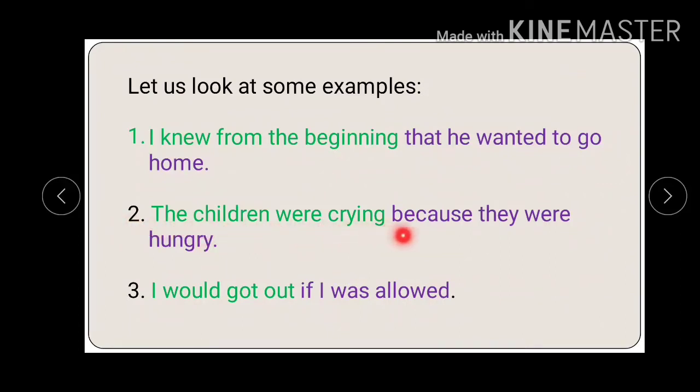The same happens with the second one. The children were crying because they were hungry. So, if we say only because they were hungry, it's not complete and meaningful. The next one, I would go out if I was allowed. If we say only if I was allowed, it's not complete and meaningful. So we added an independent clause, I would go out. You will see here that each of these sentences has a dependent clause and an independent clause, and each clause has its own subject and verb.